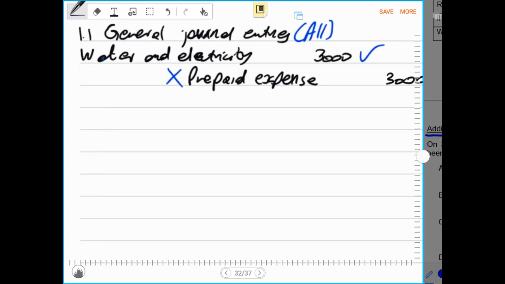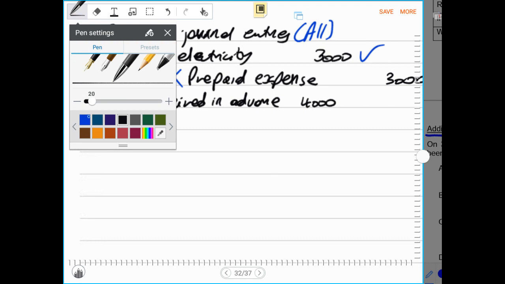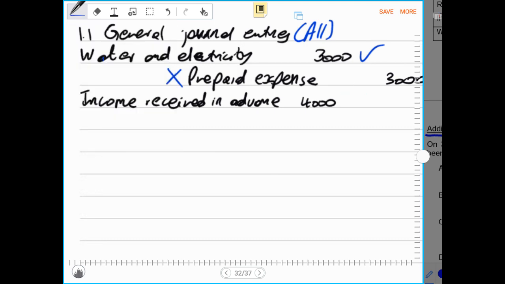When now we have to debit our income received in advance, as I said. Debit income received in advance. And that income received in advance will be an amount of 4,000 rands. Remember, I said that whenever you reverse an asset to a liability, you don't record that in the financial statements.